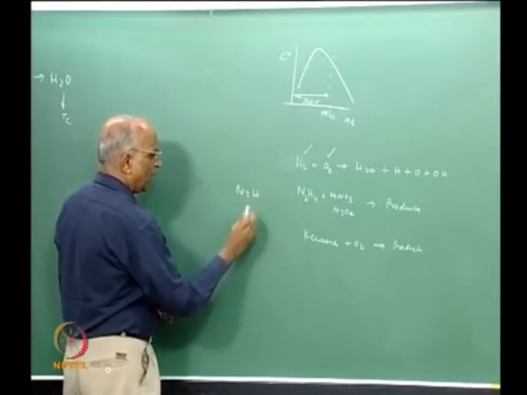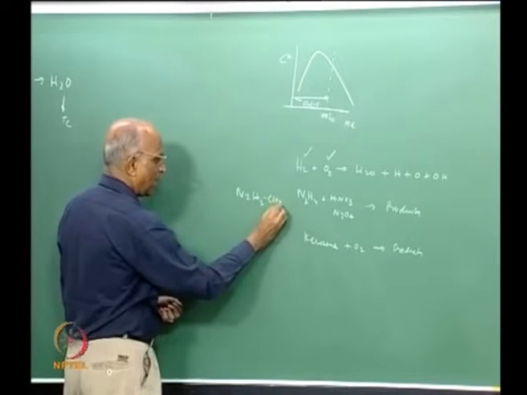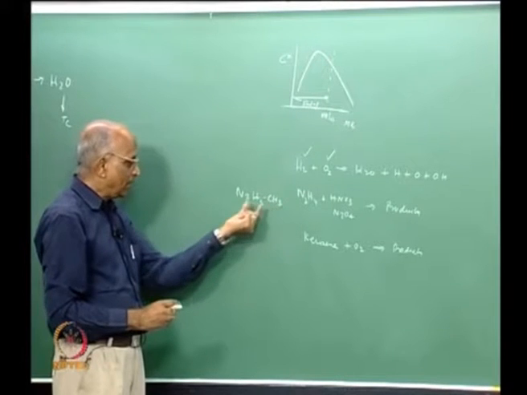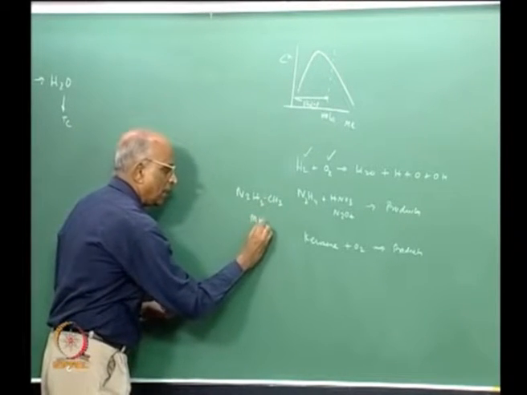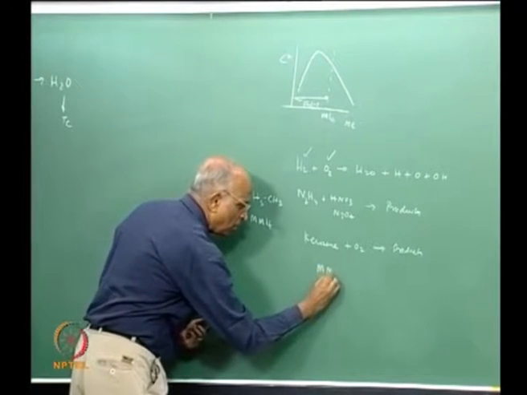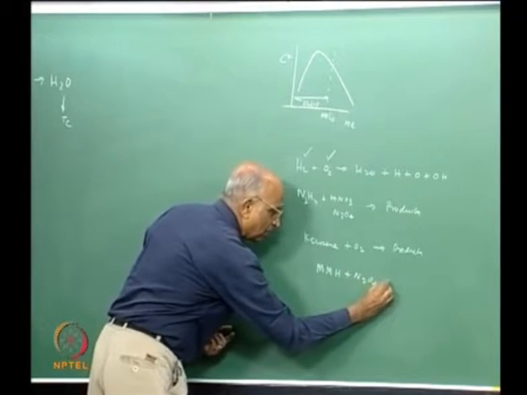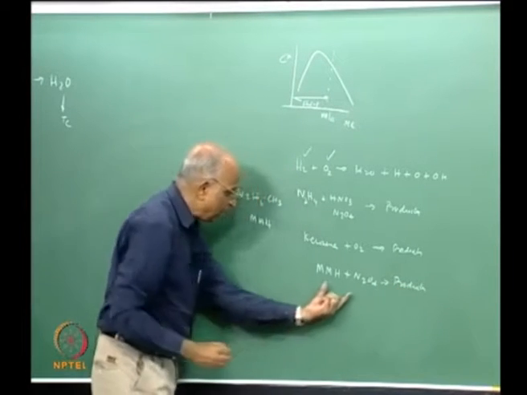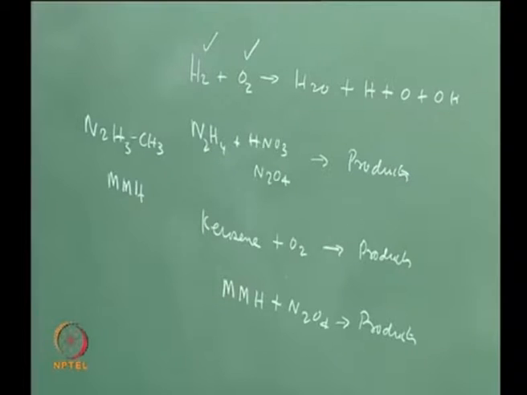I remove one of the hydrogen atoms, I have N2H3, I substitute it with a methyl radical, and it becomes monomethyl hydrazine, and this is a very popular propellant combination, monomethyl hydrazine plus N2O4 giving me products of combustion. Mind you, we will again keep it fuel rich, not oxidizer rich. Like this we can keep on adding.